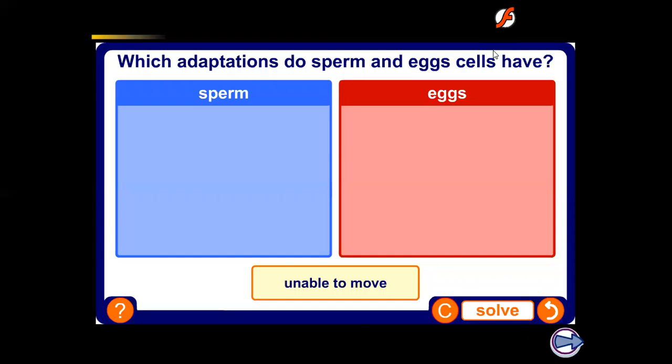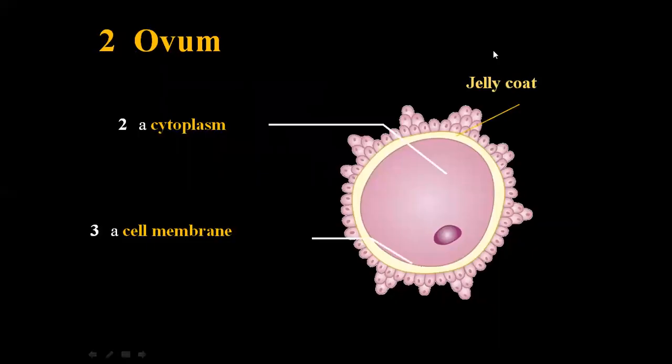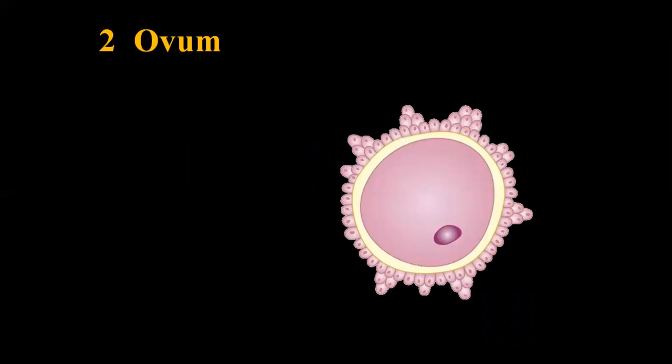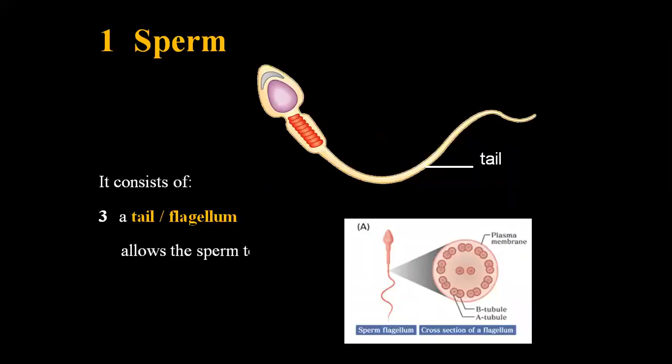Now let me discuss the adaptation of sperm and egg cell. So let me move back toward the sperm. The first adaptation in the sperm is having a streamlined body. If you see, it's narrow from the end, so it decreases the resistance, so that the sperm moves without any resistance.